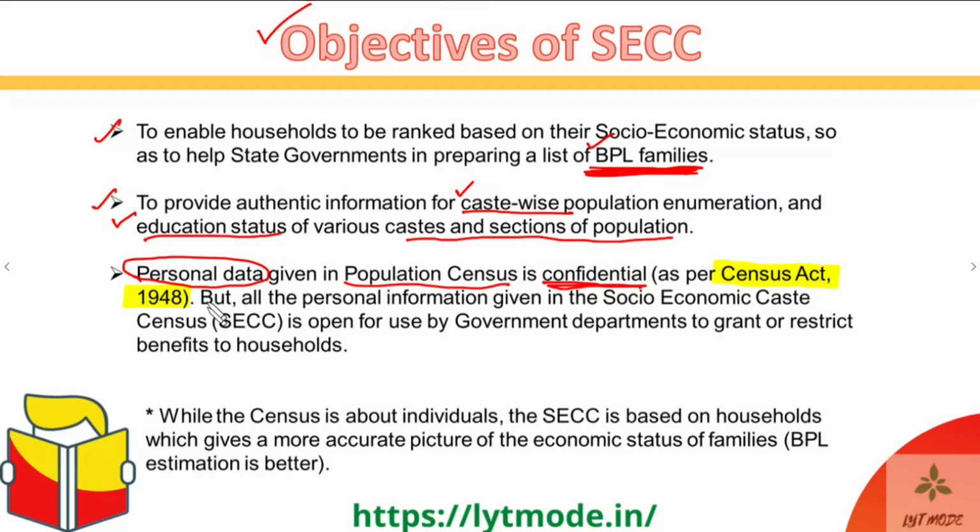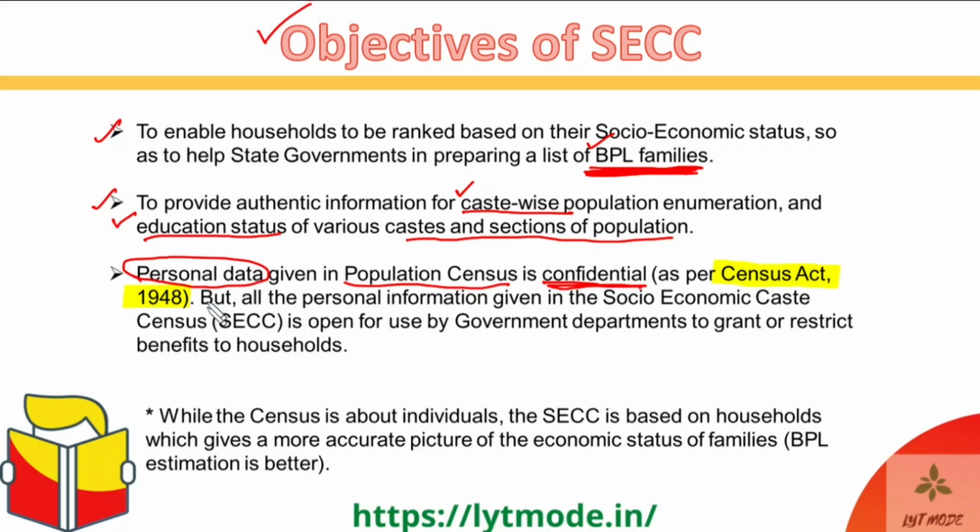So what do you mean by personal data over here? The personal data includes the caste-wise data, that is, which caste or which religion the person belongs to, what is the economic status of that person and the family, and then what is the education status for them. All of these personal data cannot be used by the census.